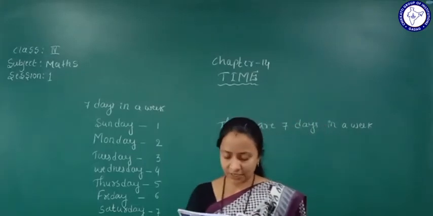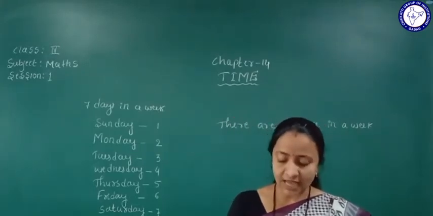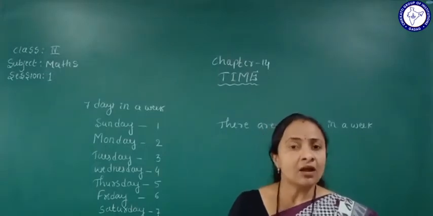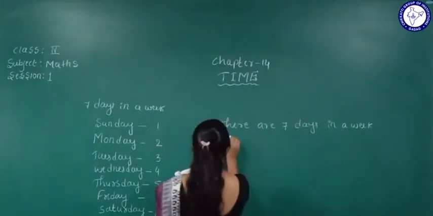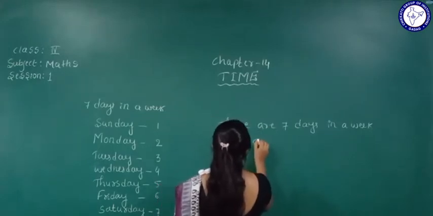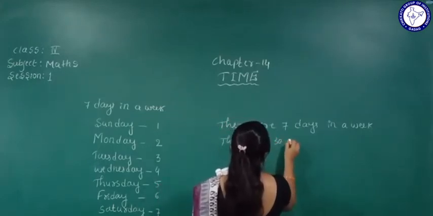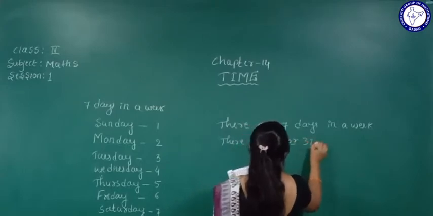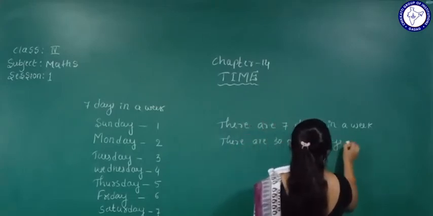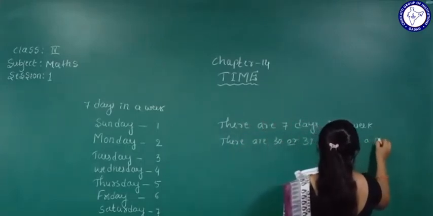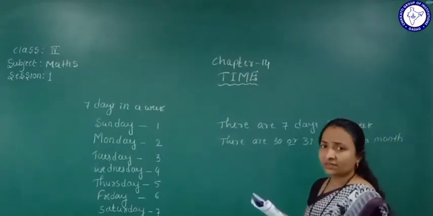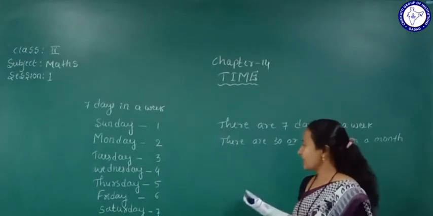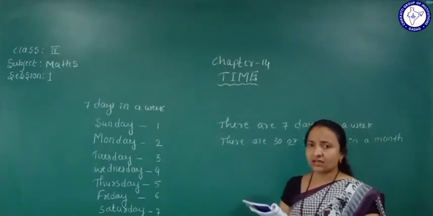How many days are there in a month? There are 30 or 31 days in a month. One month comes with 30 days and another month comes with 31 days. So we'll write that 30 or 31 days come in a month.